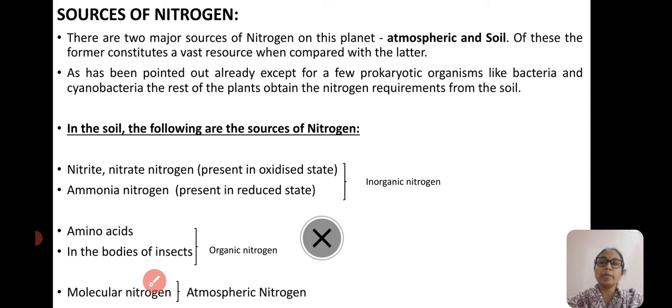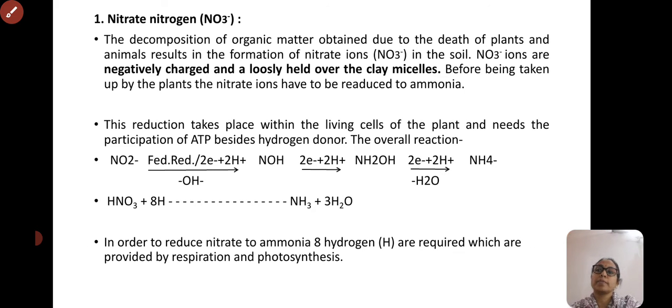As already pointed out, except for a few prokaryotic organisms like bacteria and cyanobacteria, the rest of the plants need to obtain nitrogen from the soil source. They must depend on these organisms to get the nitrogen fixed into usable or assimilatory forms.